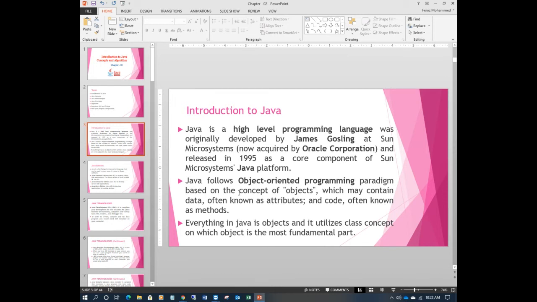What does an object consist of? An object consists of two things, remember: data and methods. Data is also known as the attributes of that object, the simple basic properties of an object, like name and fields. The second is methods, which are nothing but the behavior of the object, how the object behaves. They are called methods, or sometimes functions.